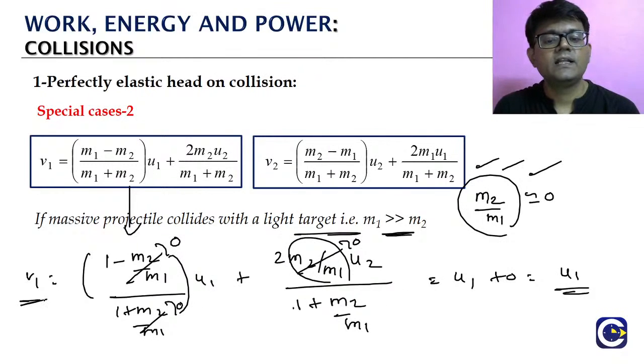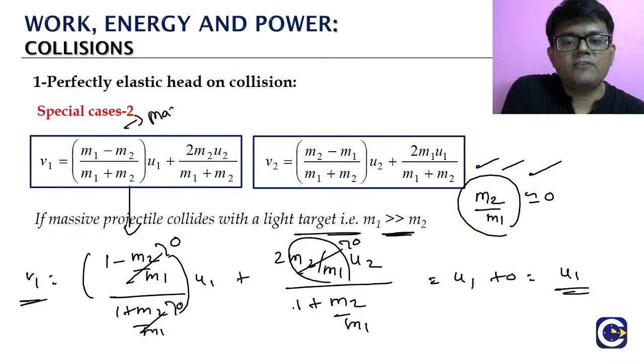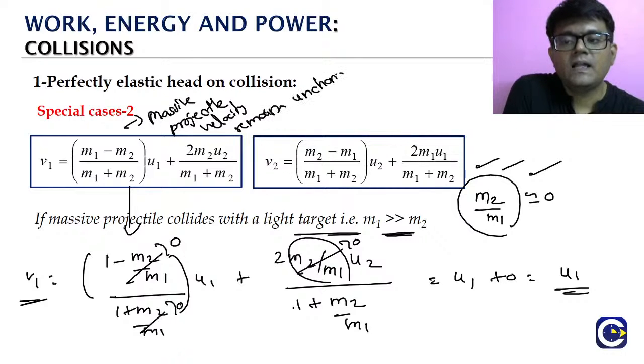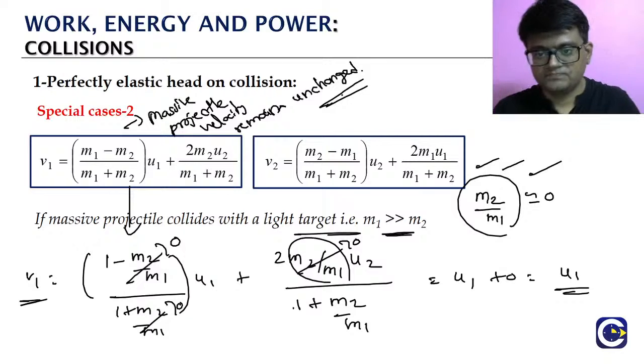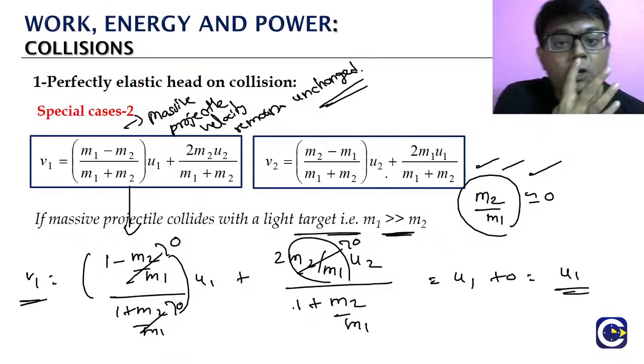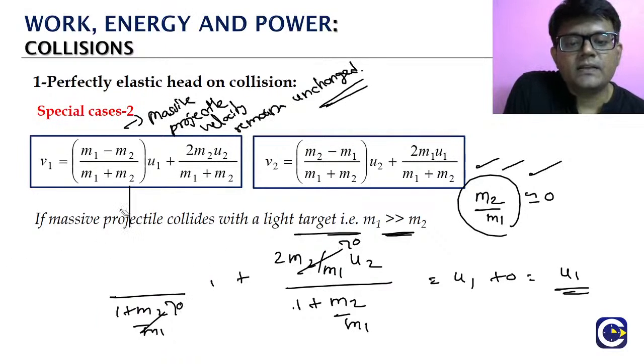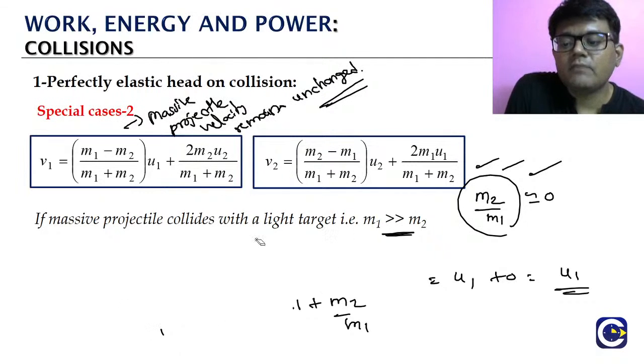So what do we see? The heavy or massive projectile's velocity remains almost unchanged, because under the assumption that M2 by M1 we can approximate to 0, V1 is equal to U1. Okay, so that is the simplified result for the velocity of that massive projectile after the collision.